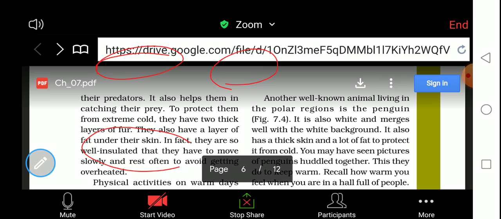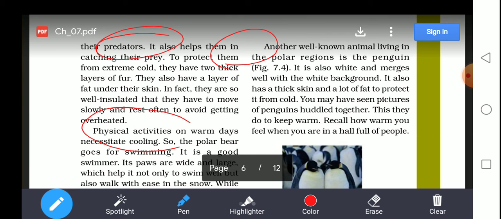Another well-known animal living in the polar region is the penguin. It is also white and merges well with the white background. It also has thick skin and a lot of fat to protect it from the cold. You may have seen pictures of penguins huddled together.